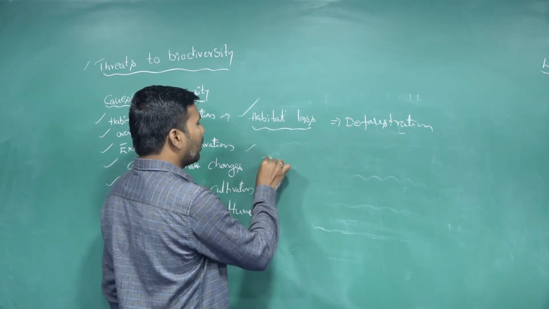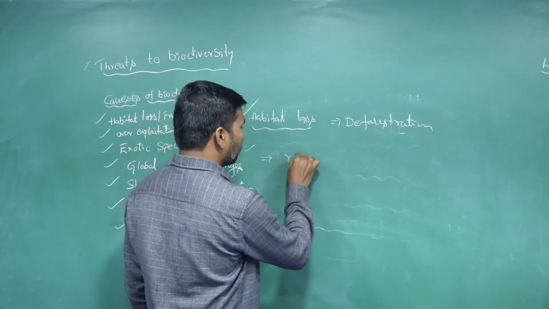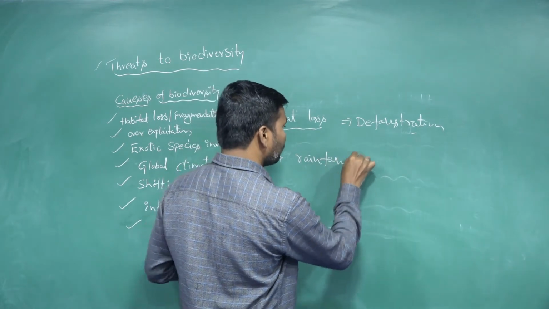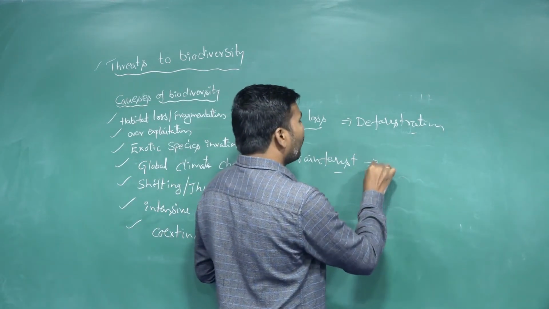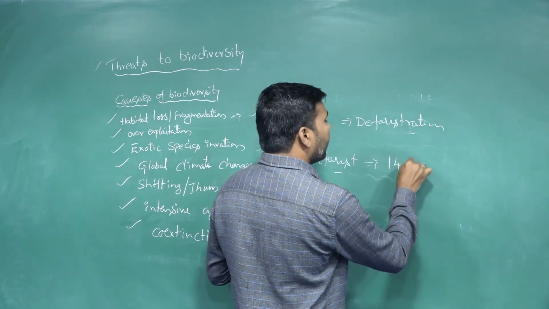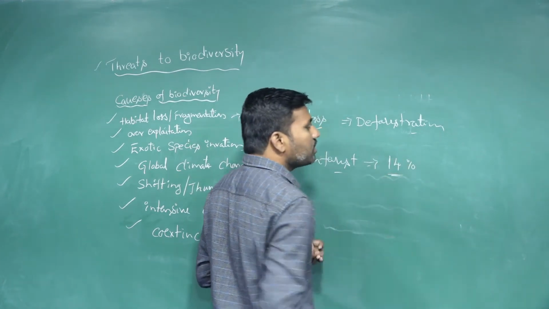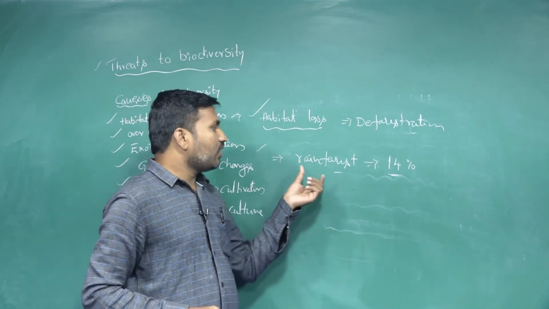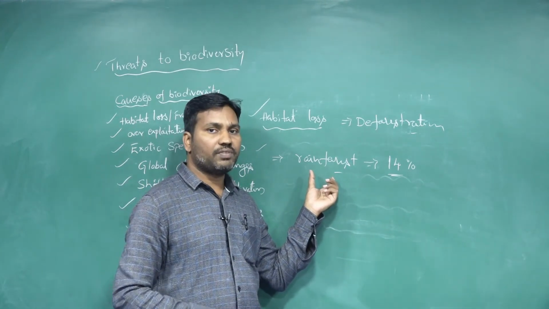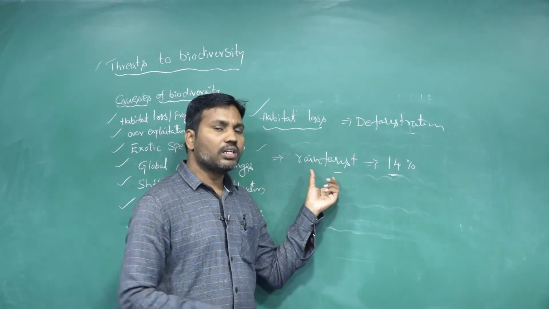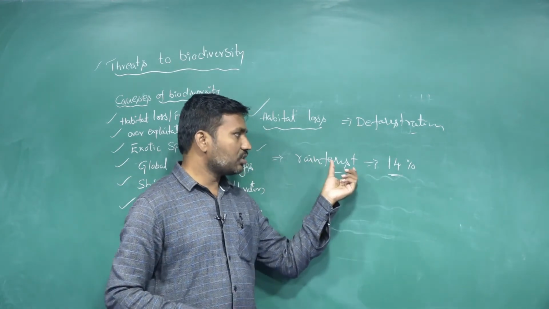For example, we are taking the rainforest. In the old world, earlier, 14% of the total distribution of rainforest was there throughout the world.